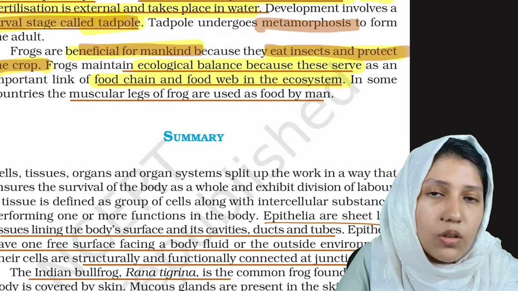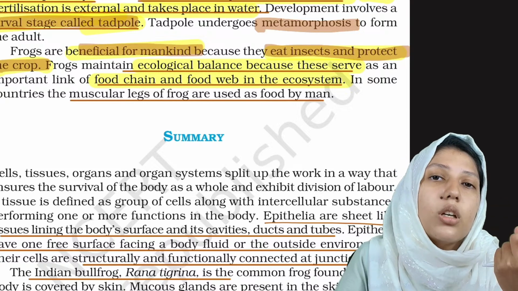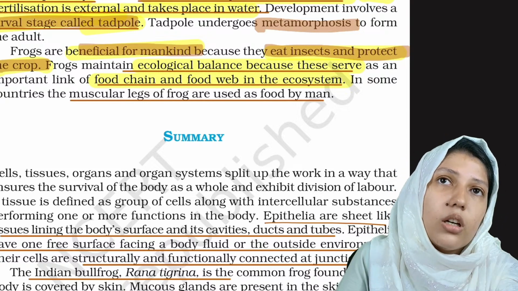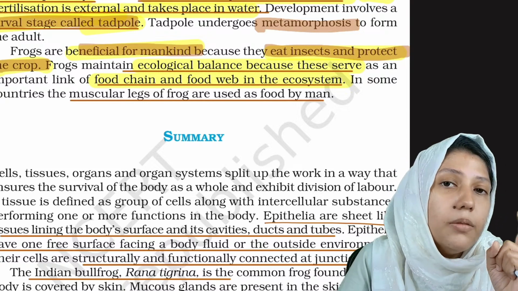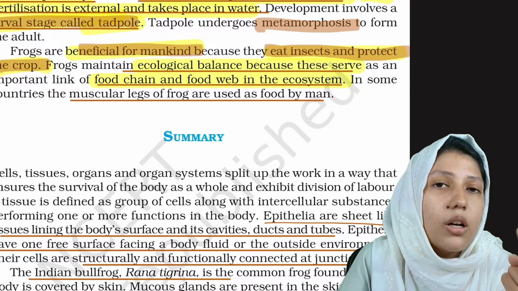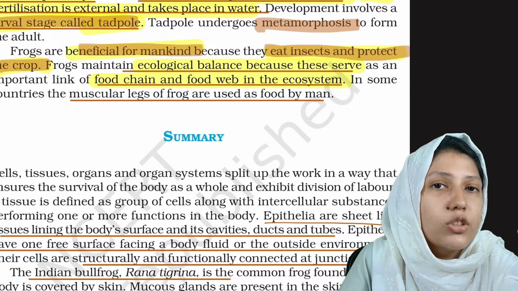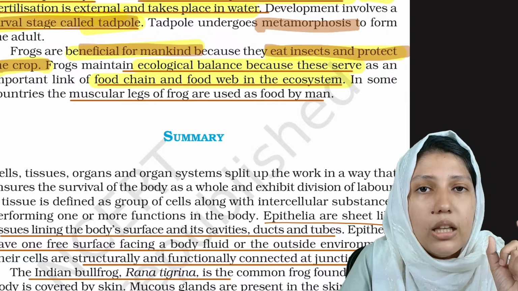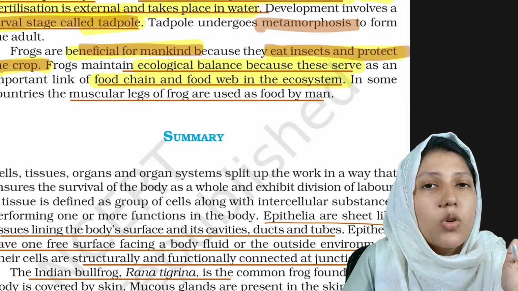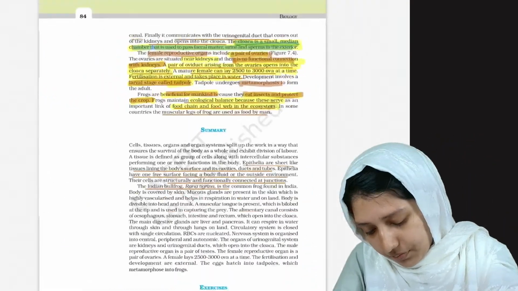ecosystem. They are helpful to man because they eat insects and help the crops. Then they are also included in the food web and food chain so that they maintain the ecological balance, and some people also eat them as food.